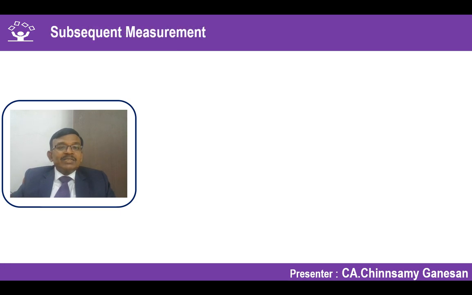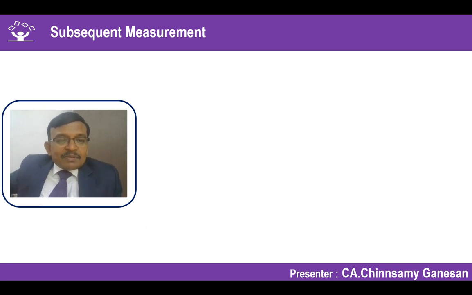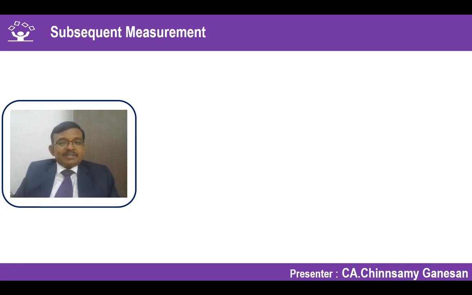Let's move on. What is the subsequent measurement? Initial acquisition I have recognized at cost plus the transaction cost. I have started giving it on lease, and in the next reporting period what I have to do is the subsequent measurement. Every reporting period after the initial acquisition, what is the measurement I have to apply?